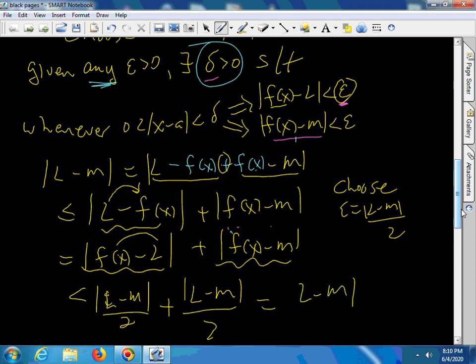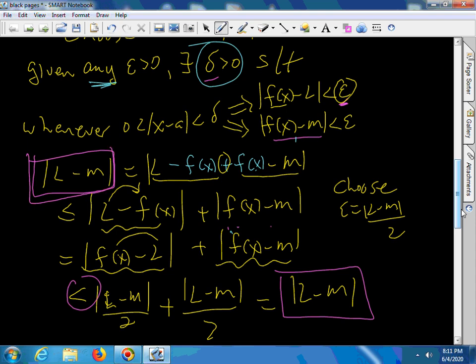Ooh, look at this. This is |L minus M|. Now look at what we have. Here's our contradiction. We have the absolute value of L minus M is less than the absolute value of L minus M. That is, we showed that something is strictly less than itself. That can't be.